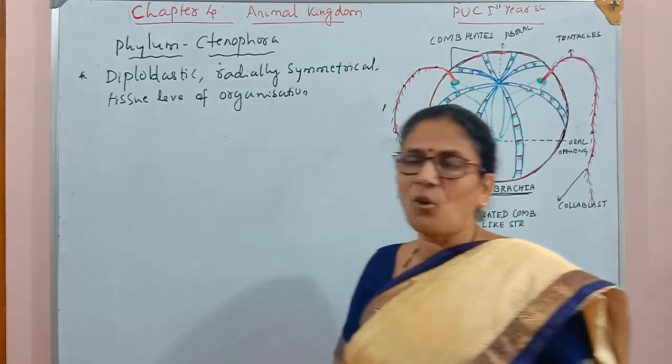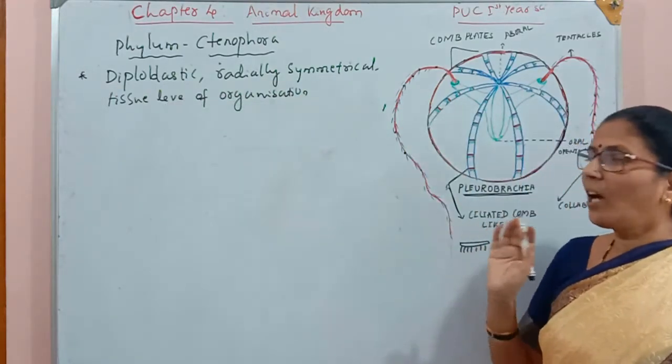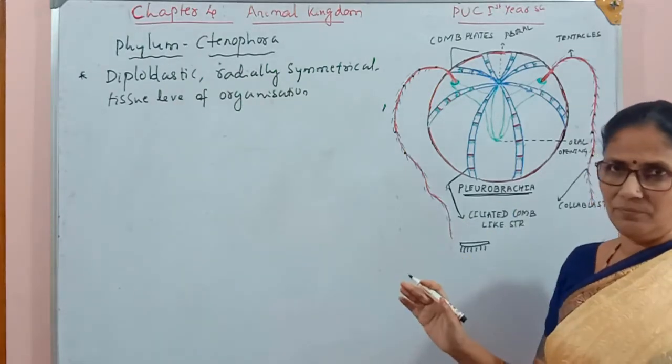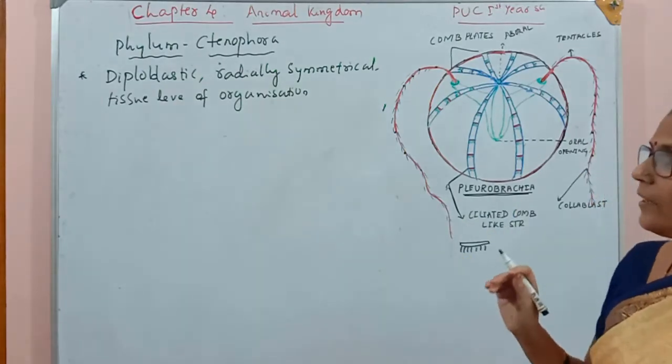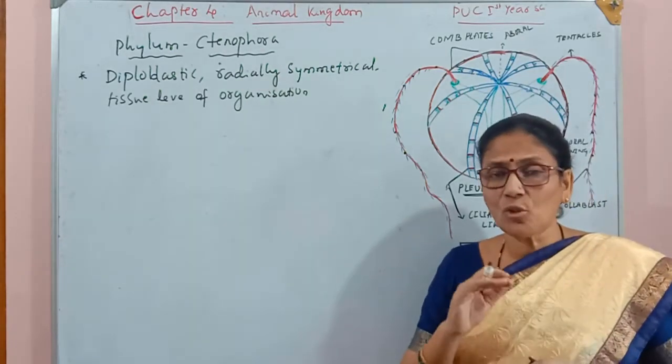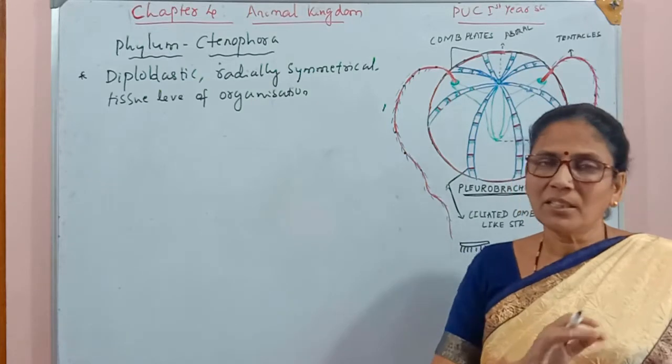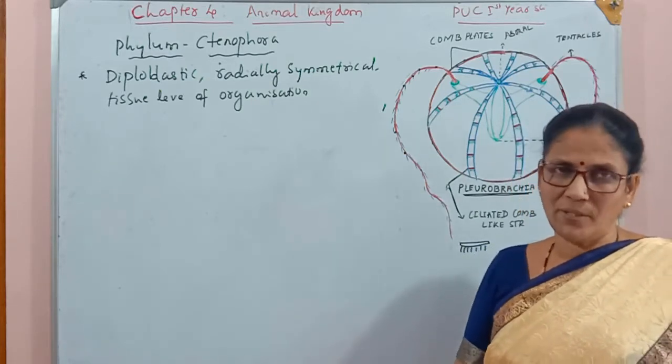So the next character of this group is they are diploblastic animals. They have radial symmetrical body shape and their body organization is in the tissue level. So all these characters we found in Coelenterata also, Cnidaria also.